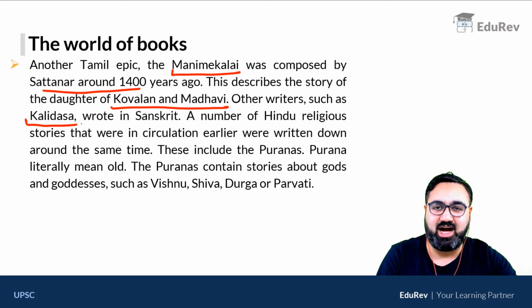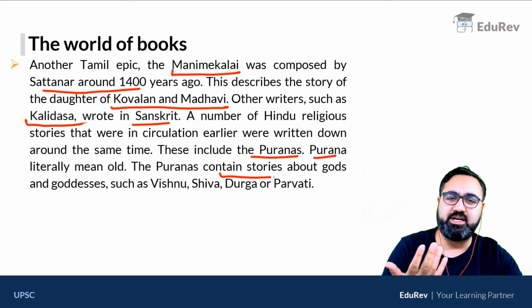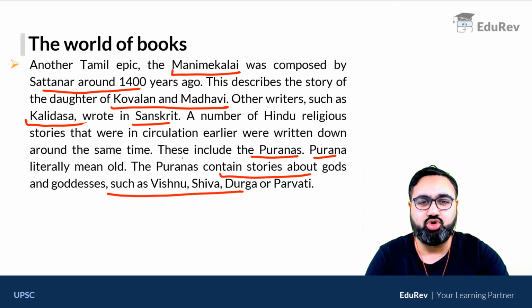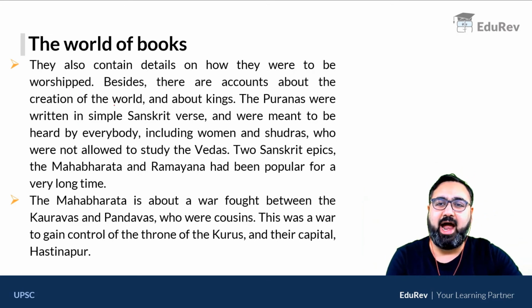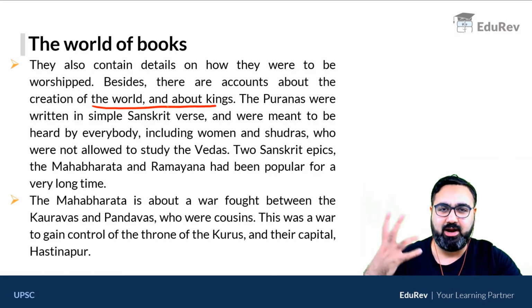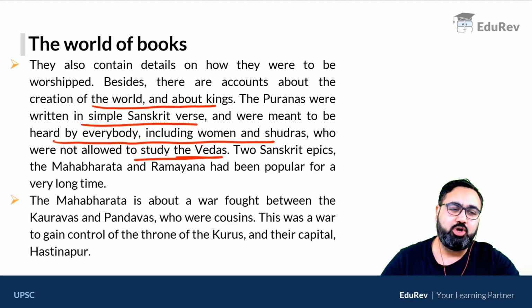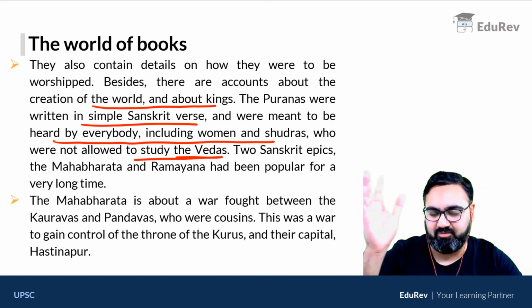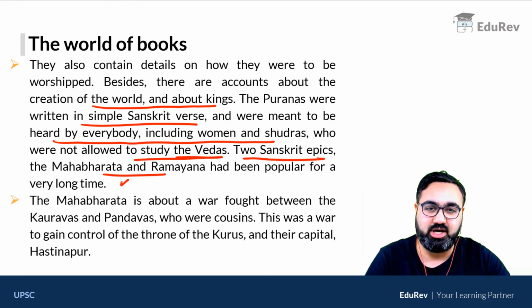Then there are other writers such as Kalidas who wrote in Sanskrit. Many other Hindu religious stories were written in the same time, such as the Puranas. Puran, as you know, means old. So Puranas contain stories about gods and goddesses like Vishnu, Durga, Shiv, Parvati, etc. They contain details of how they were worshipped and also about the creation of the world and about the kings. They were written in simple Sanskrit and they could be heard by anyone, women, Shudras, etc. While the Vedas were only to be heard by the Brahmins, the Puranas were available for everyone to hear and to recite.